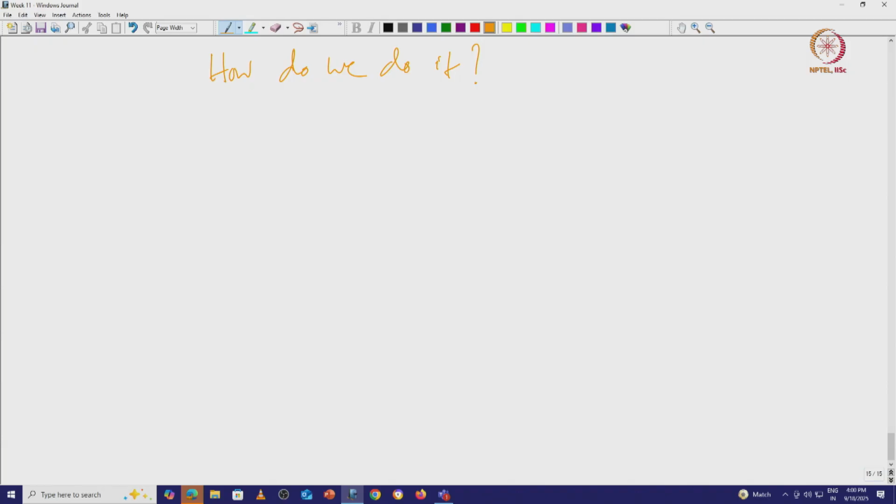Let us see what we know. We know an input x. We have a multi-layer perceptron here. We get an output y. We know initially y is the correct answer, let us say.